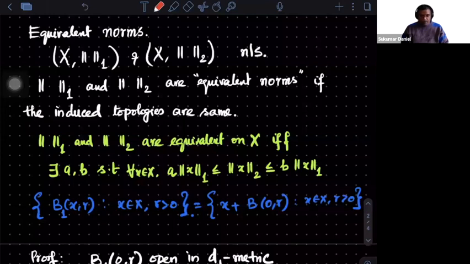Okay. Now, assuming the lower statement, we want to prove the upper statement. That is, if I can find out a and b such that for all x this inequality is true, I want to prove that norm 1 and norm 2 are equivalent. What do you mean by that? I want to prove both topologies are same. What are the ways of proving both topologies are same? Again, you can go back. If every open set here is also open there, is what we need to show.